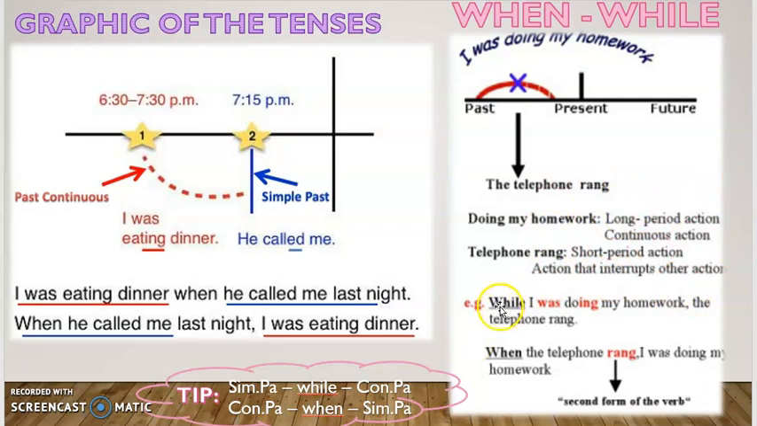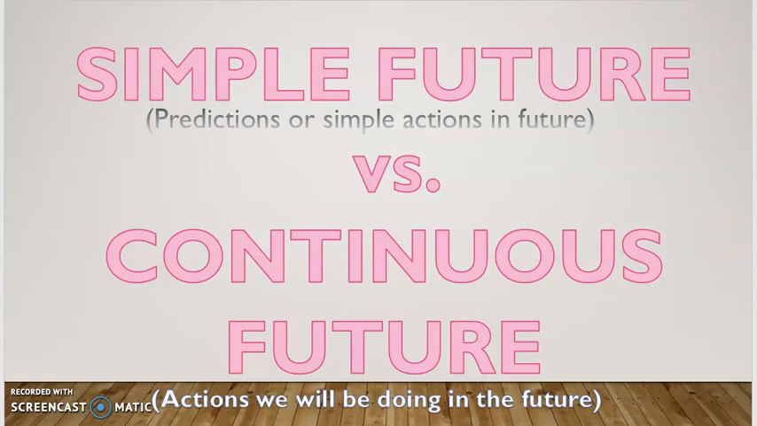So when you are going to use while at the beginning, we can say, while I was doing my homework, the telephone rang. So after while, you use the continuous past. When at the beginning. So when the telephone rang, I was doing my homework. So when you use when at the beginning, the next sentence is in simple past. So don't forget this tip. Simple past, while, continuous past, when, simple past. Alright?